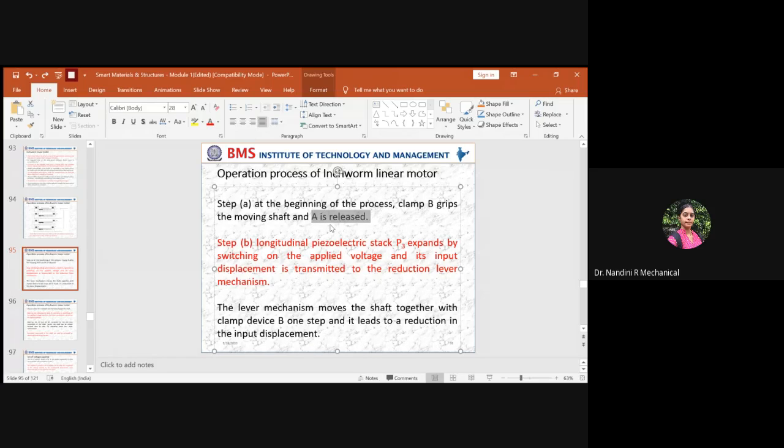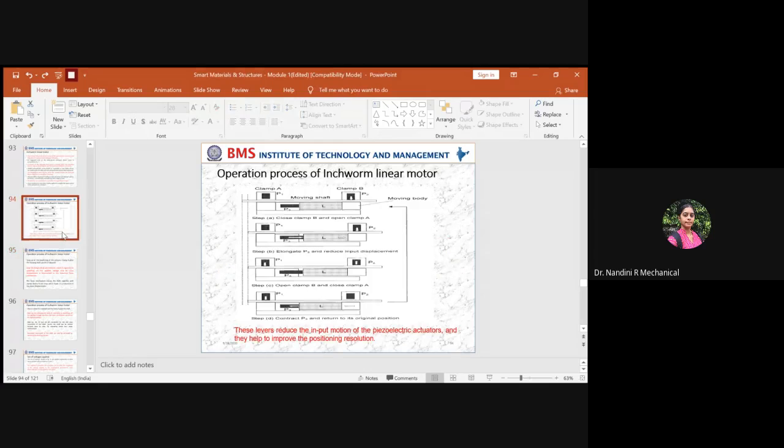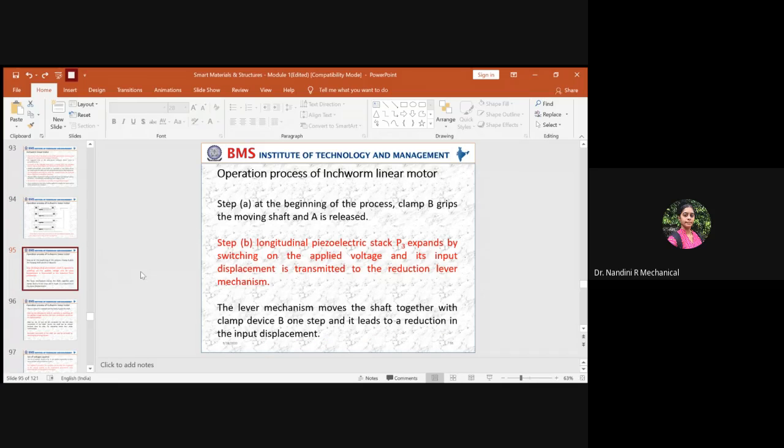So in this situation where one clamp is gripped and one clamp is released, the longitudinal piezoelectric stack, which is clamped across the push-pull device, that is the P3, will expand. So clamp B is gripped, clamp A is released, and in that case the P3 which is associated with the moving body will expand. When it expands, what happens? P3 expands by switching on the applied voltage, and its input displacement is transmitted.